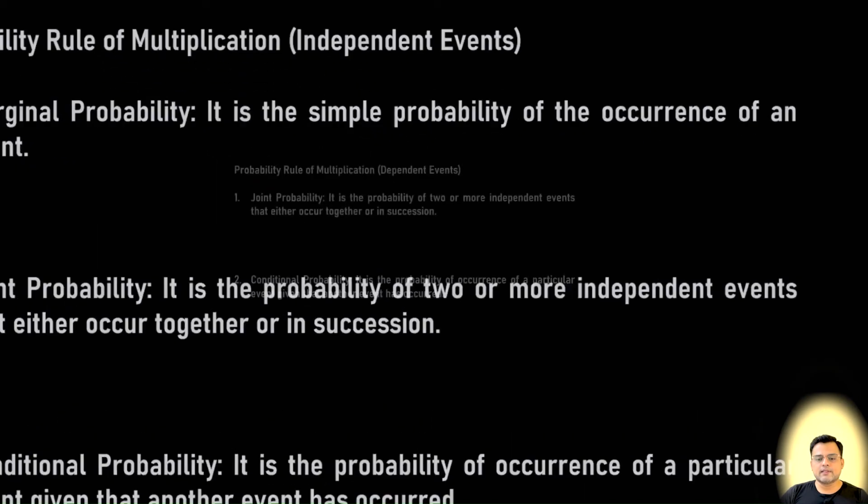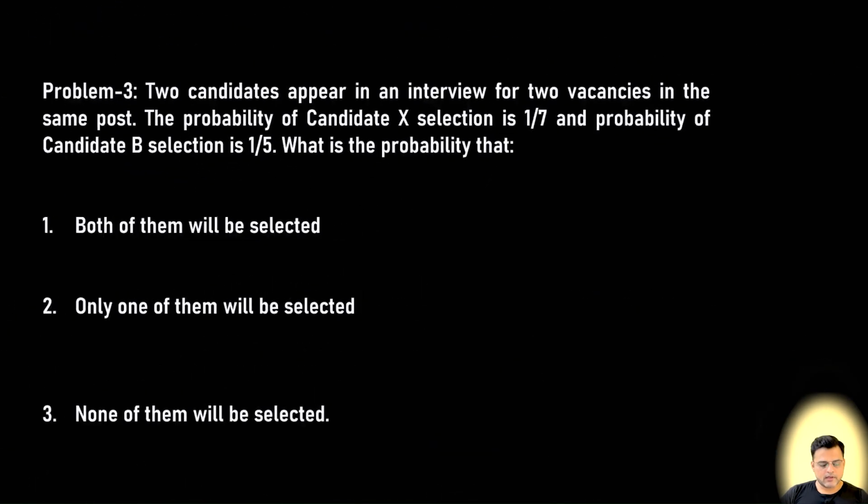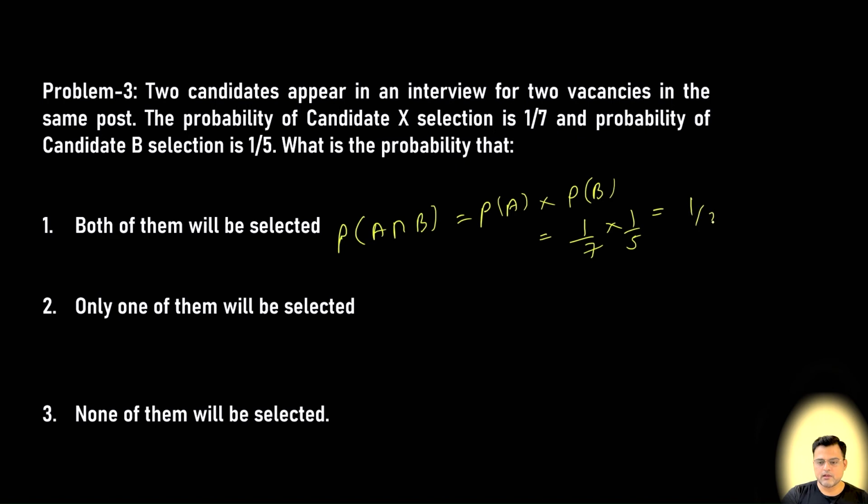So both getting selected is P(A intersection B), equal to P(A) into P(B), which is 1 by 7 into 1 by 5, which is 1 by 35. This is the probability of both of them being selected.